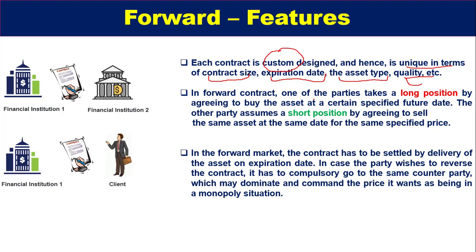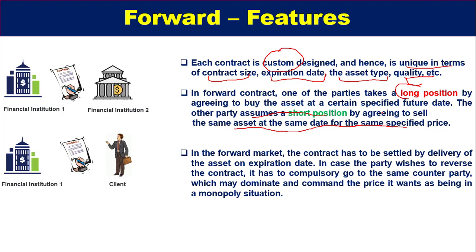And in a forward contract, one of the parties takes a long position by agreeing to buy the asset at a certain specified future date. The other party assumes a short position by agreeing to sell the same asset at the same date for the same specified price.